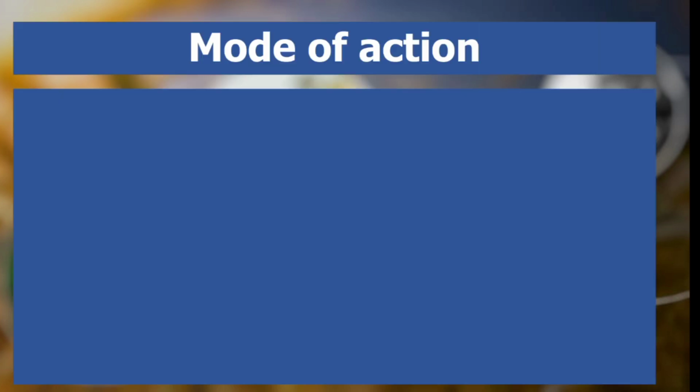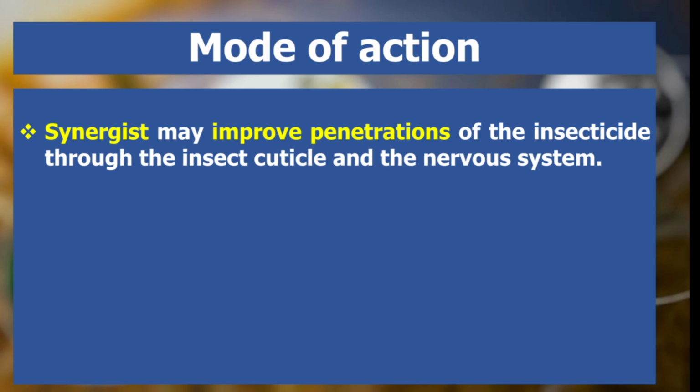Now the mode of action of synergists. First, a synergist may improve penetration of insecticides through the insect cuticle and nervous system, because insects have a cuticle, and the cuticle may prevent insecticide penetration and the insecticide becomes less toxic. But after using the synergist with the insecticide, the insecticide can easily penetrate through the cuticle.